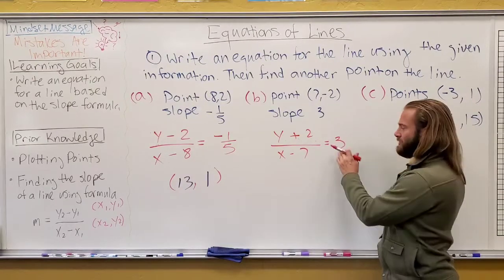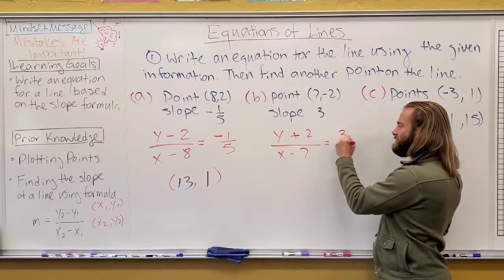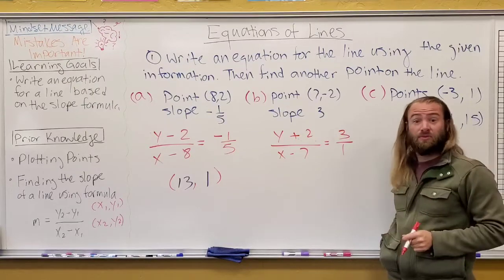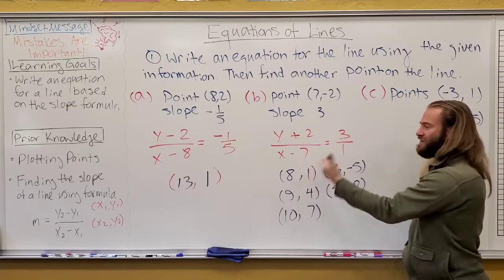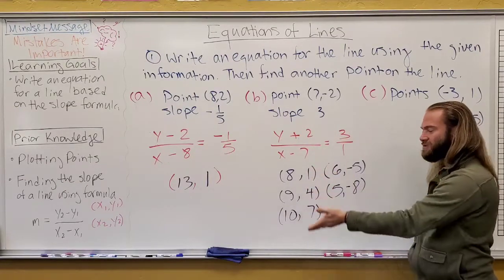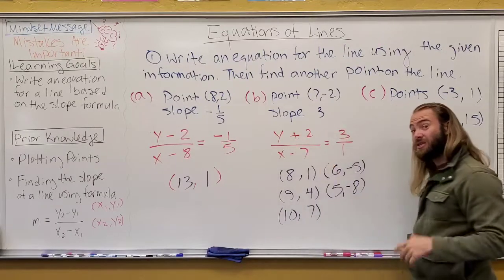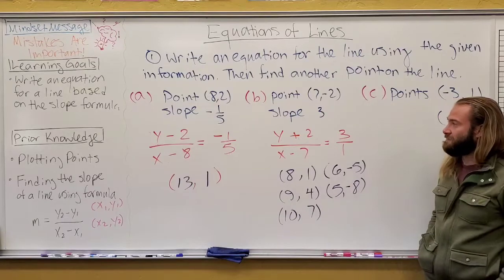And another thing to remember is this 3 might be a little confusing, but don't forget that 3 is the same as 3 over 1, or you could even put it as 6 over 2 or anything that's equivalent to 3. So here's 5 different points I found that made this work, so you can check and see if it's one of those. You can also check your work by just putting this red equation into Desmos and then just seeing points on the line and then checking that they fit.